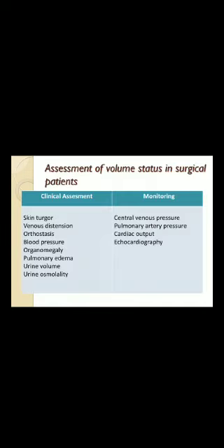So assessment of volume status in a surgical patient. Clinical assessment: look for skin turgor, venous distension, orthostasis, blood pressure, organomegaly, pulmonary edema, urine volume and urine osmolarity. And monitoring: go for central venous pressure, pulmonary artery pressure, cardiac output, echocardiography to assess the volume status.